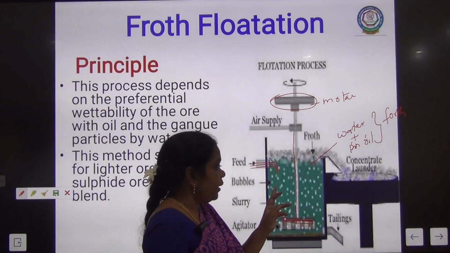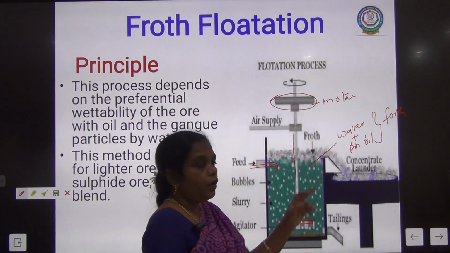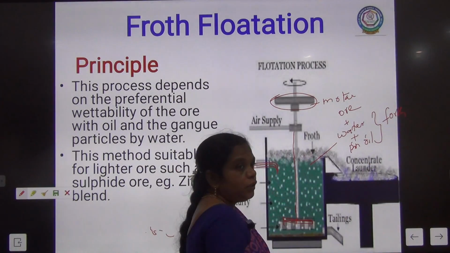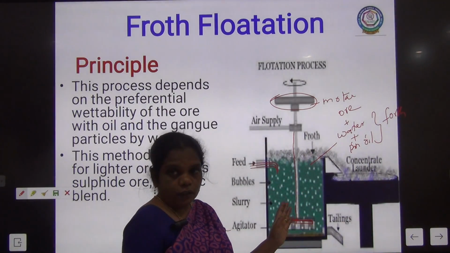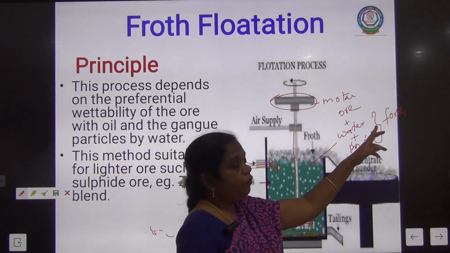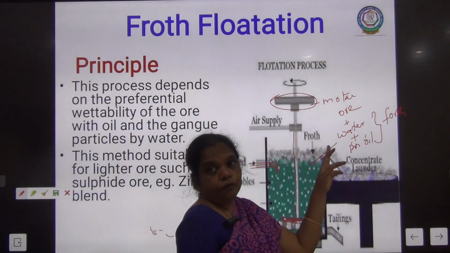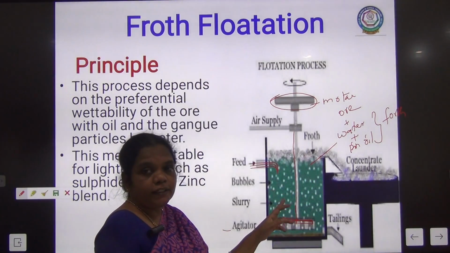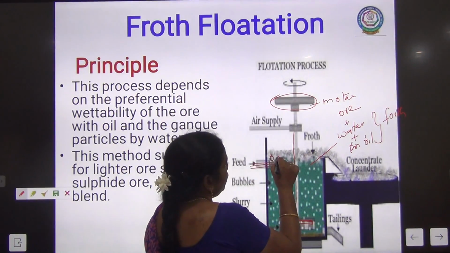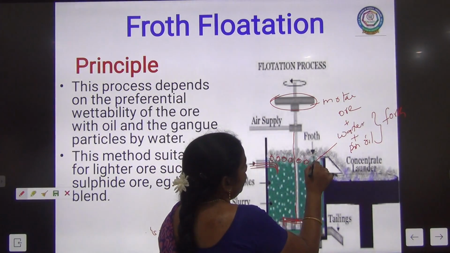Here the container contains water, oil plus ore particles. So these three are going to be stirred well. The oil and water form the foam. While stirring, the foam is going to rise upward.